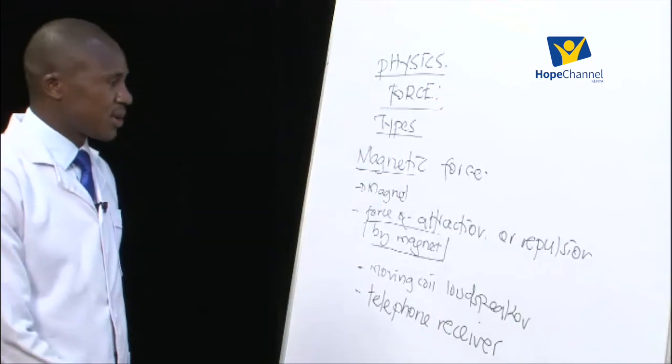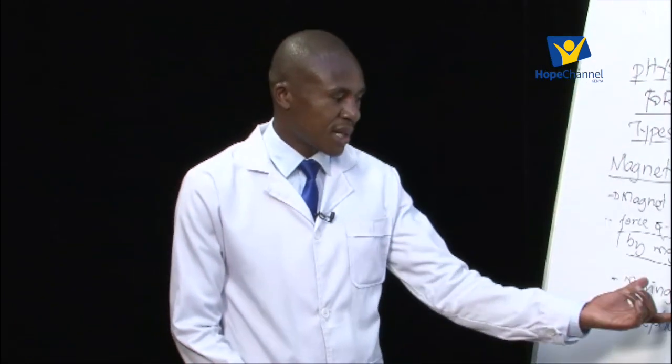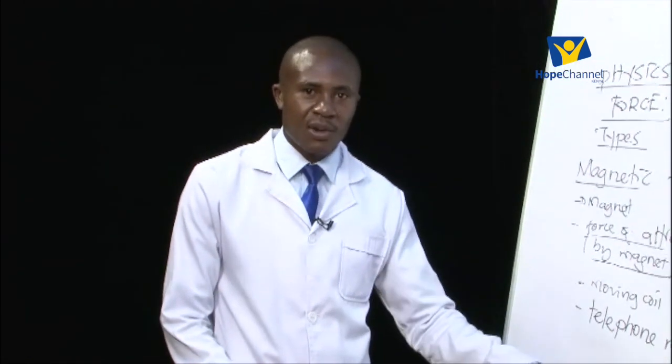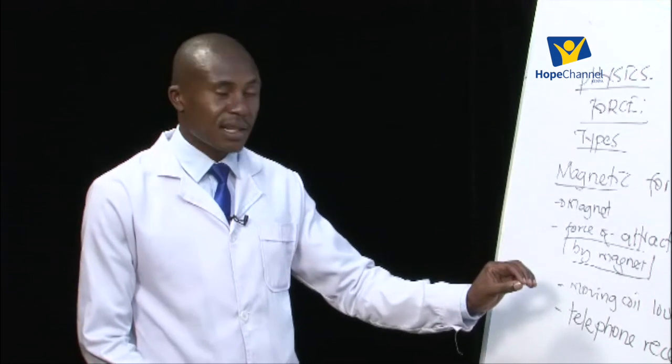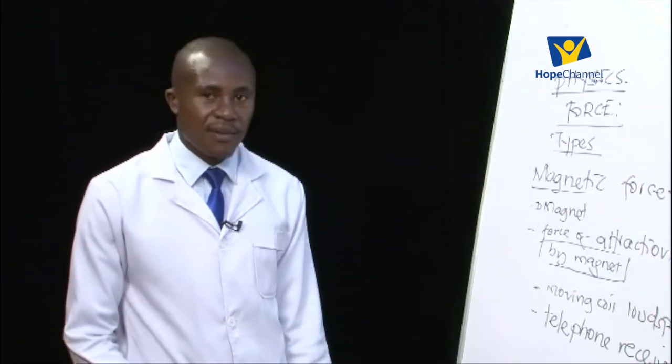All of them make use of this magnetic force. They have small magnets. The loudspeakers in the radios, in the woofers you have at home, have small magnets which we call the ring magnets, and even the telephone receivers also have small magnets.